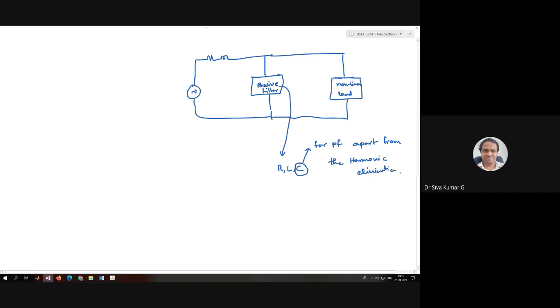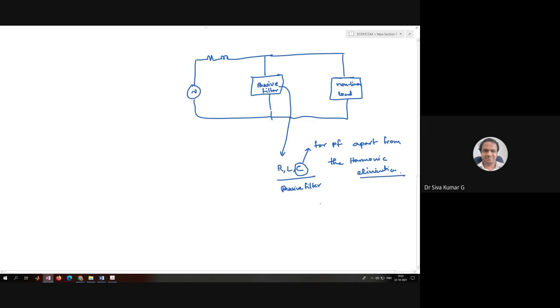The passive filter can be used for power factor improvement apart from the harmonic elimination also.